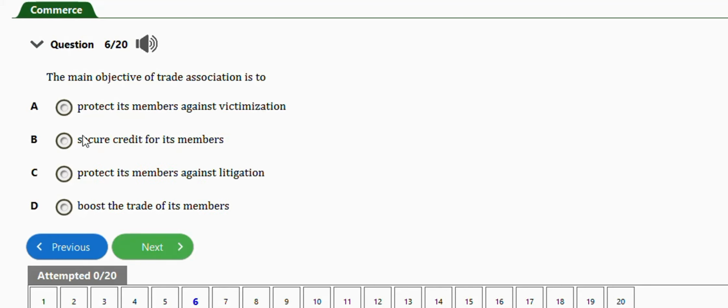Next question. The main objective of trade association is to, I think this is a replay question. Okay, no, it's not. Protect its members against victimization, secure credit for its members, protect its members against litigation, boost the trade of its members. Right answer is option D here, to boost the trade of its members.